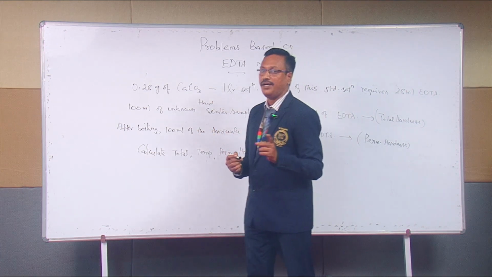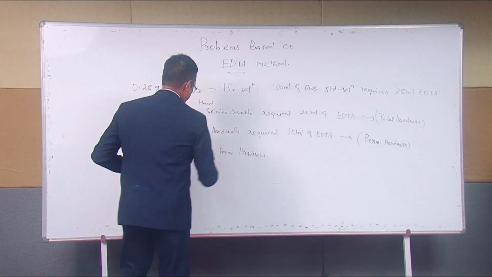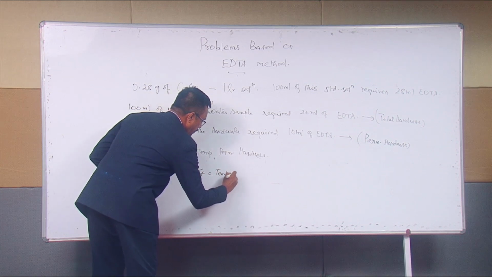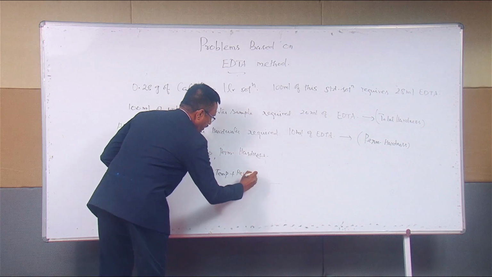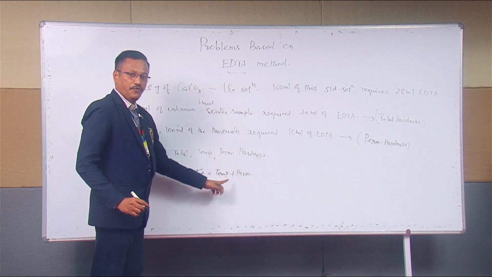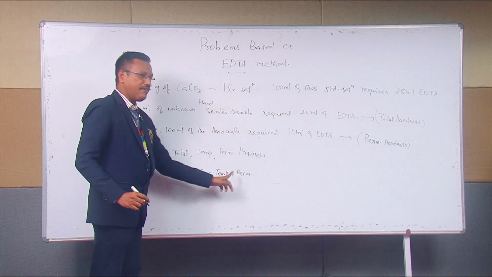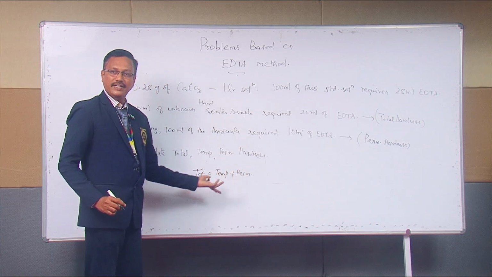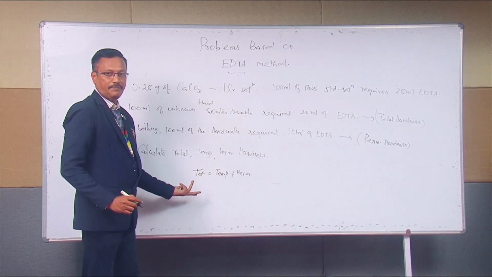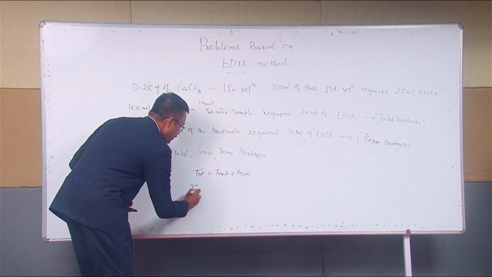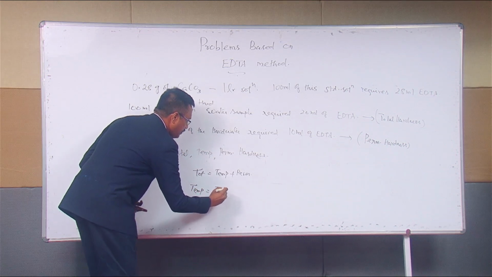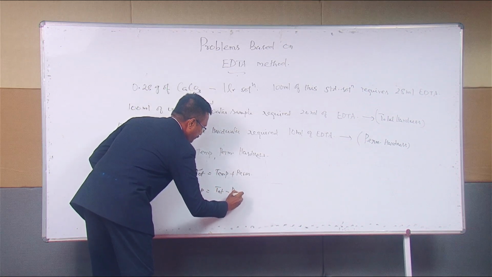Already we have a formula. Total hardness is equal to temporary plus permanent. Am I right? Now they have given the total hardness, and they have given the data for permanent hardness. Using this formula, it is easy for us to calculate the temporary hardness. Temporary is equal to total minus permanent.